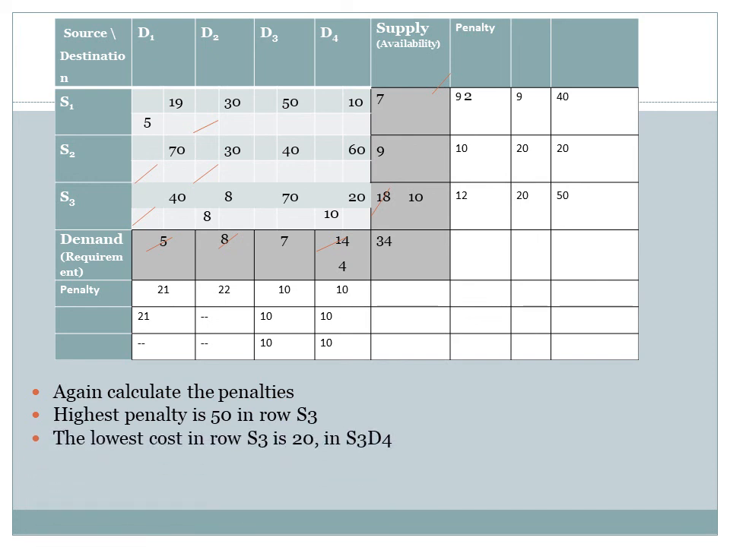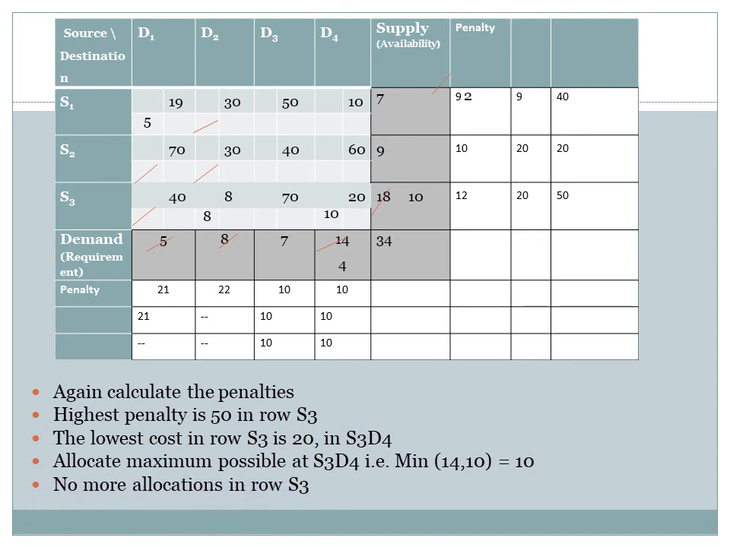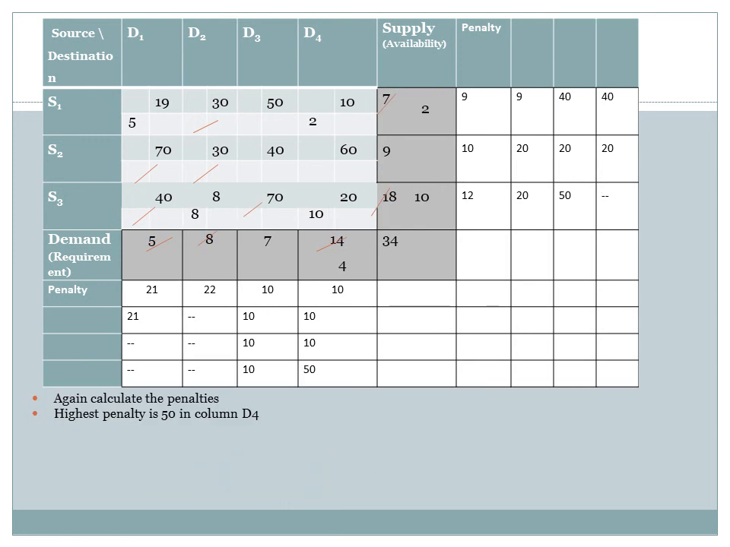So allocate maximum possible in this row to the lowest cost, that is at 20. The supply available is only 10 units. The demand of this destination is 14 units, and therefore we could allocate maximum possible 10 units to this. So allocate that. This will reduce the supply to 0 of this S3, and therefore no more allocations in the row S3, and the demand will get reduced to 4 units. Now only 2 rows and 2 columns are left.